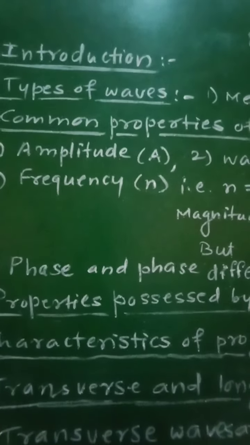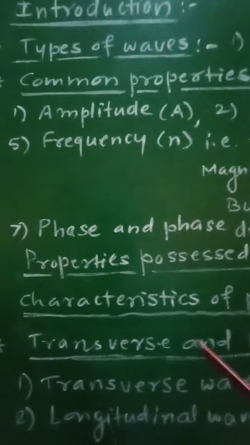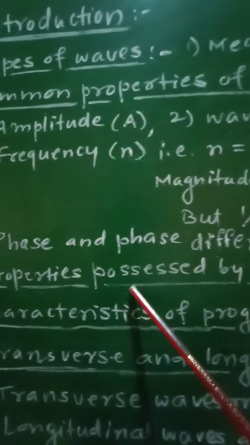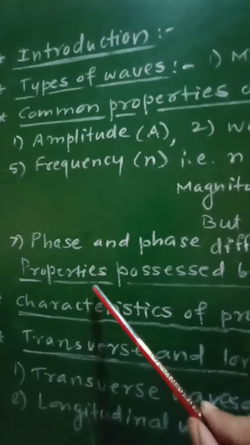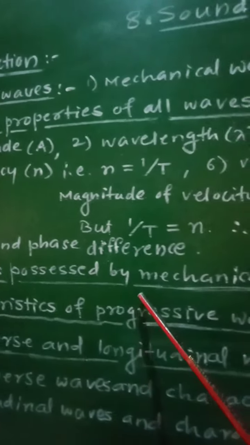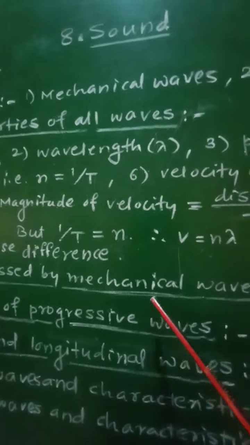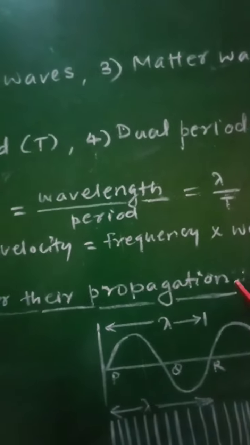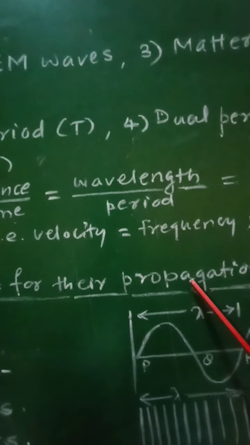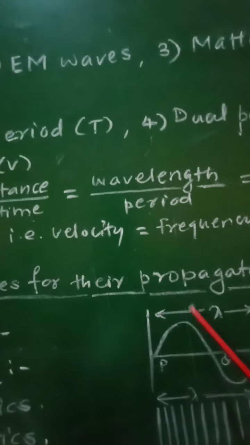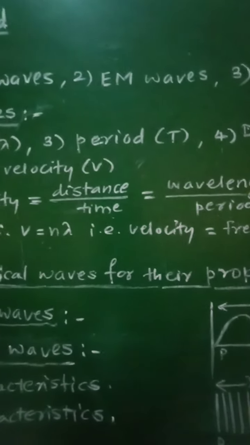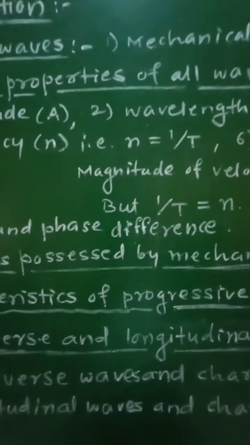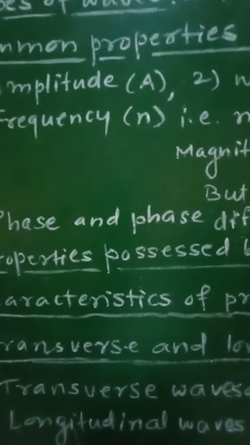So these are some of the properties of the waves, and now let us see the properties possessed by any medium for the propagation of mechanical waves. In all, there are three properties which must be possessed by the medium.